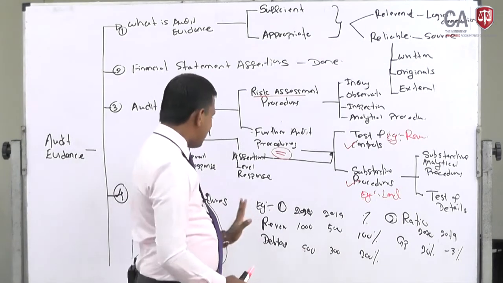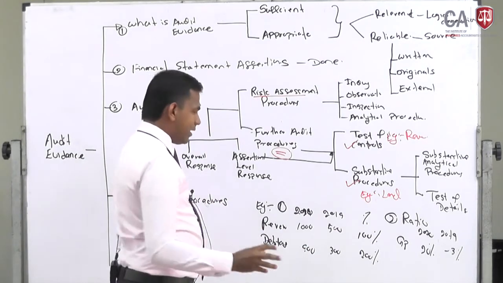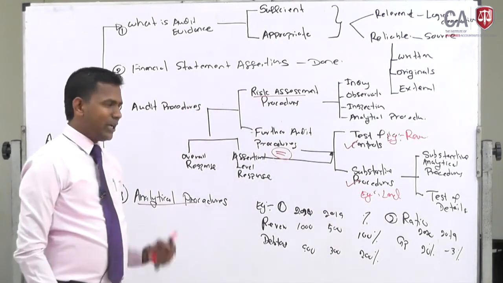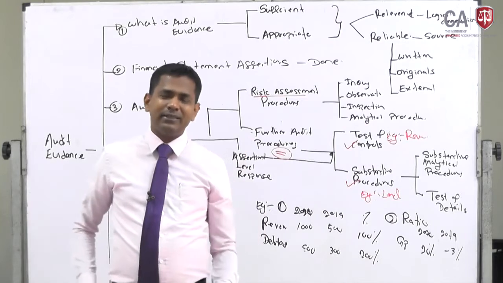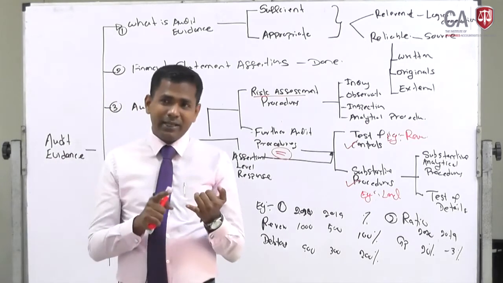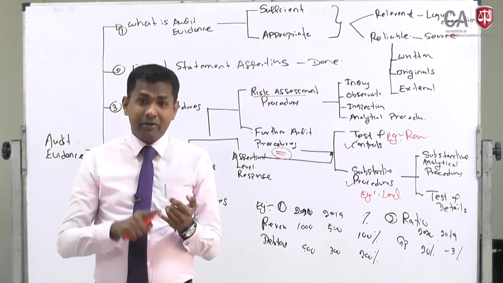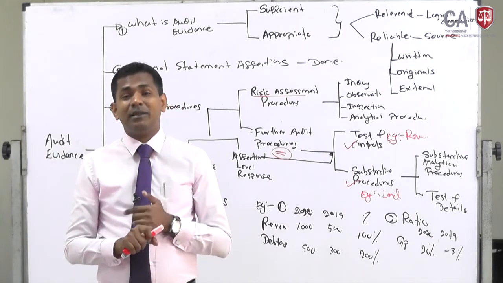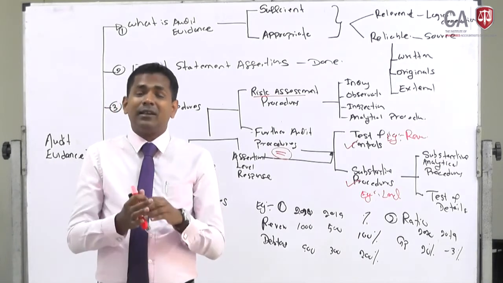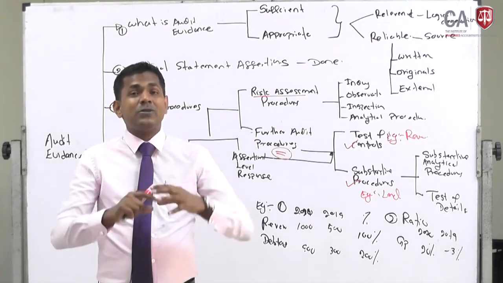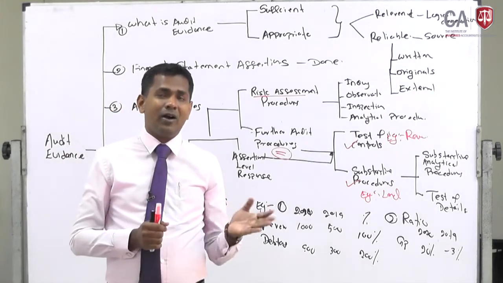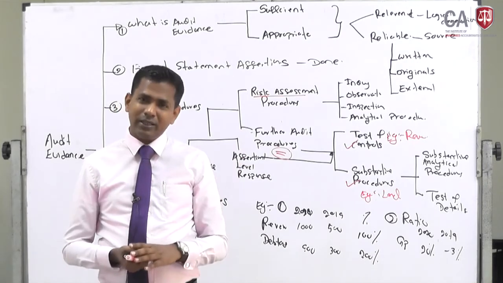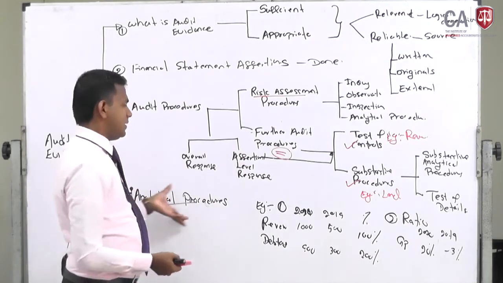So this is two examples I told you. Auditors look at analytical procedures. One is looking at the figures, another one is ratio calculation. In addition to that, auditors are doing many things in the analytical procedures. You might have learned trend analysis, regression analysis, right? Regression analysis is a mathematical and statistical method auditors use. Certain software, for example audit command language, ACL software, is used by auditors in performing these analytical procedures, right?